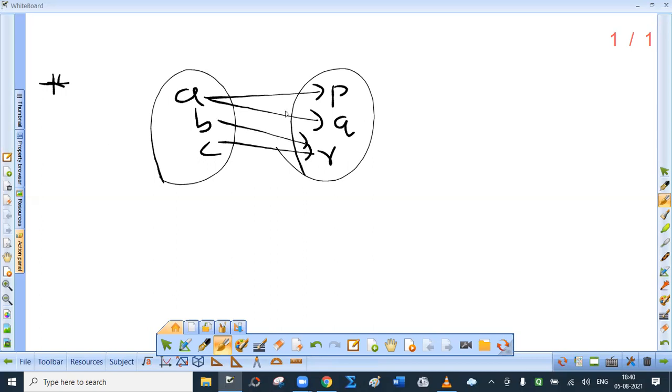Because one is associated with many, and many are associated with one. We have seen that many-one is a function, but one-many can never be a function, because what is the criterion? Every element should be uniquely associated. Here A is not uniquely associated. So this cannot be a function. I hope this is clear to you.